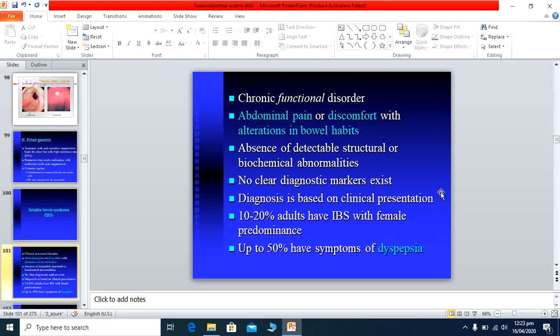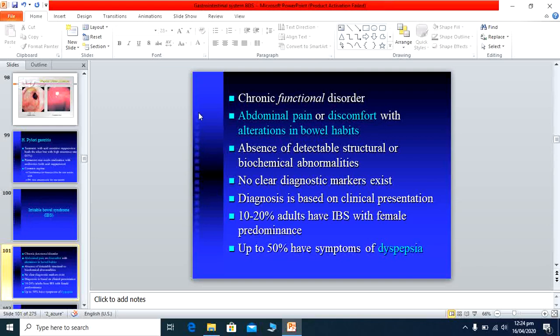The patient usually presents with abdominal pain or discomfort with alteration in bowel habits, meaning the patient has either increased frequency of stool or constipation along with abdominal pain or discomfort.